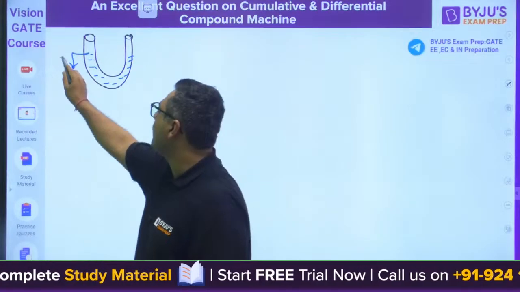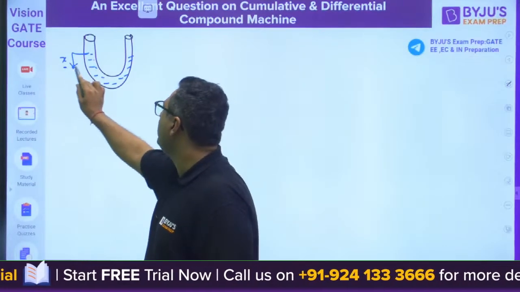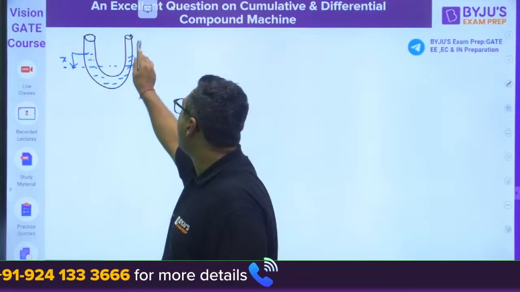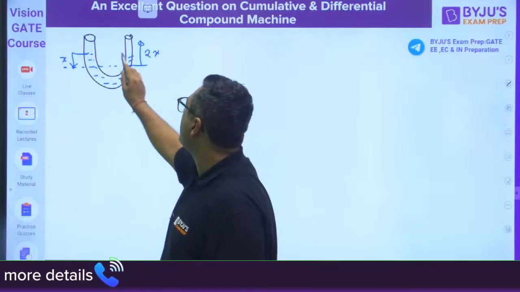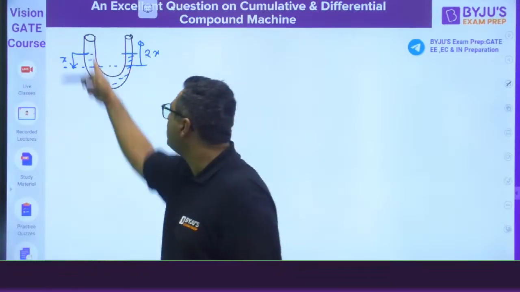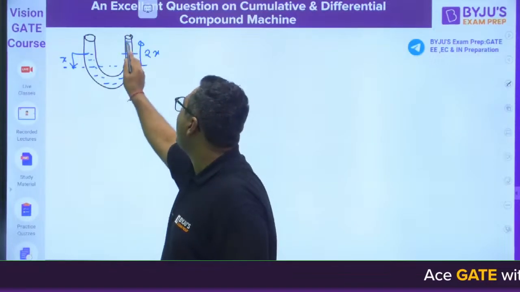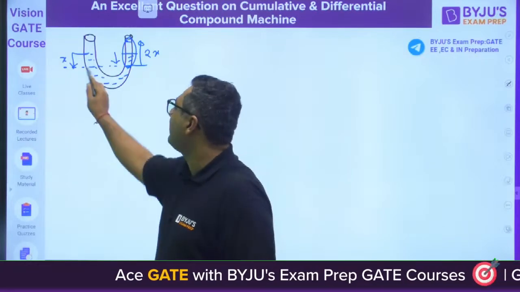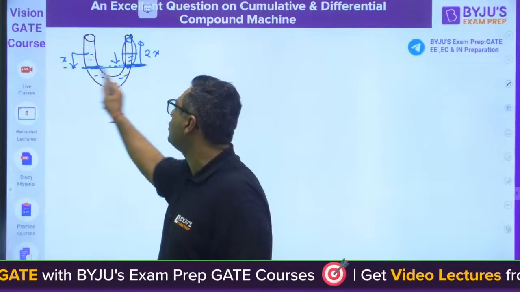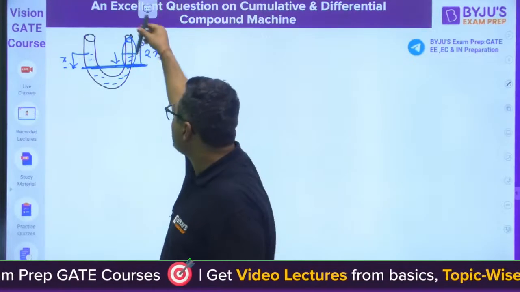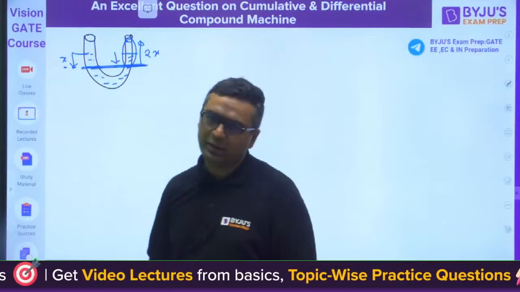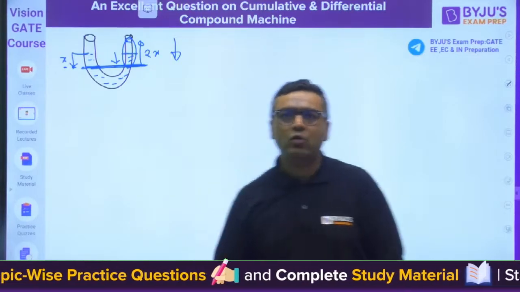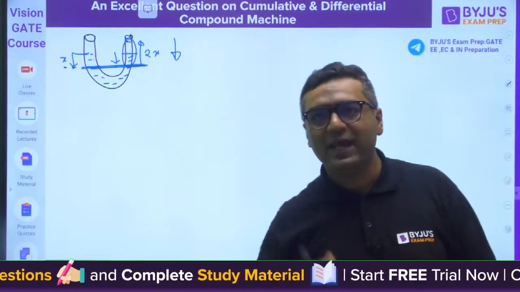Then you will reach this level, and from this level it will go up by 2x because already x was there. So this x will also go up. If it goes by 2x, the weight of this will act here, because here only this much liquid is there, so the pressure will be equal here. This extra will try to bring it back into equilibrium. That is the restoring force. Now you understood? Yes, Vinay.